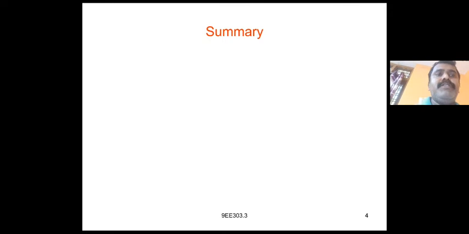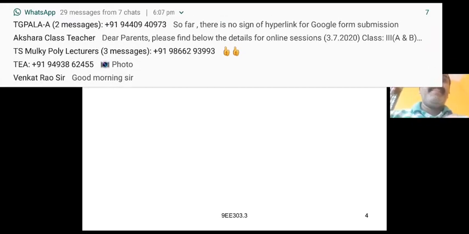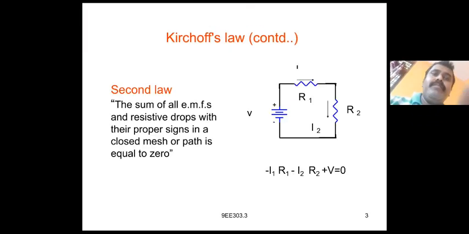Second law, that is the voltage law. We already studied Ohm's law: the voltage is nothing but the product of the current and the resistance. So according to Kirchhoff, the second law can be stated as the sum of all the EMFs and IR drops with their proper signs in a closed mesh or path is equal to 0.